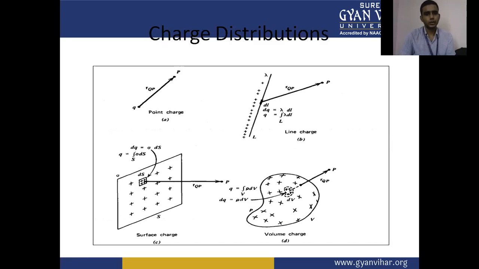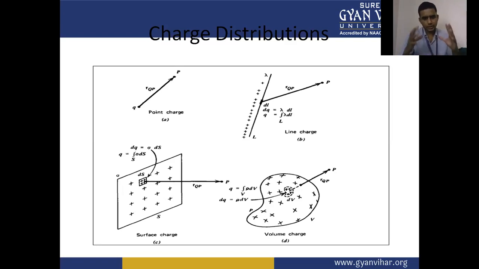Charge distribution is due to the point charges, line charges, surface charge, and volume charge. Four cases we have discussed in the charge distribution or charge density. So charge is distributed in the small incremental line, that is dl. So the distance from the point P is r. We have to calculate the unequal distribution of the charge over the line.